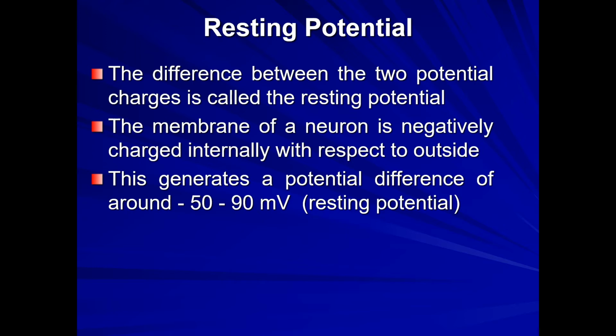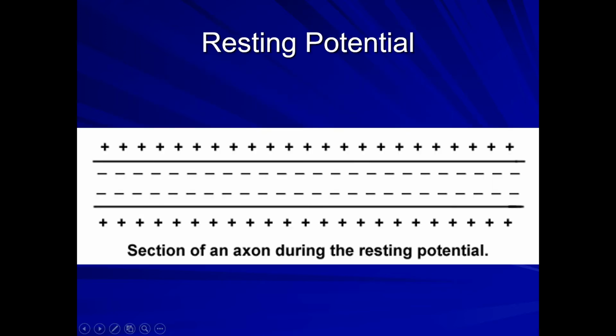This generates a potential difference of minus 70 to minus 90 millivolts. See here, this is the section of the axon. Internally the membrane has negative charges. Externally, outside, it has the positive charges.